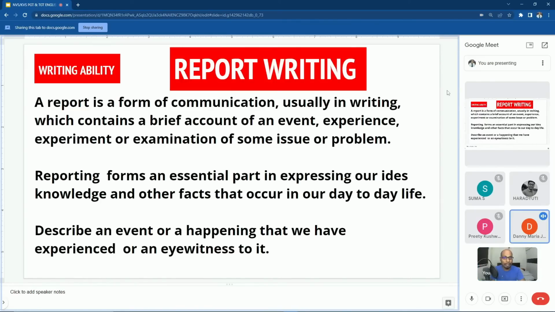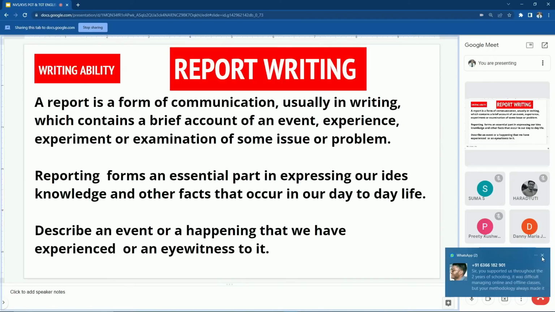Can you repeat again, sir? They will give you a question in the exam: "Dash is a form of communication which contains a brief account of an event, experience, experiment or examination of some issue or problem which already happened in the past." And they will give you 4 options.